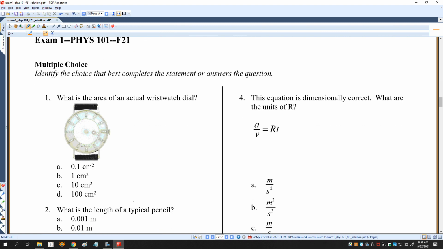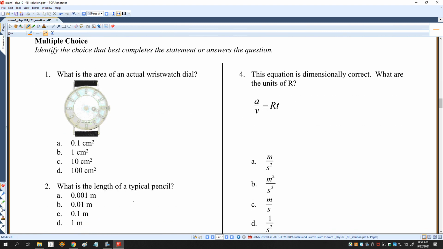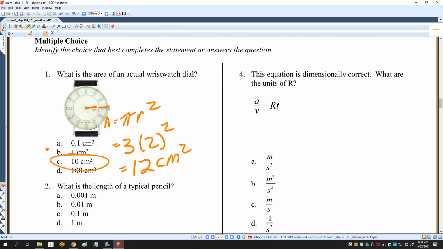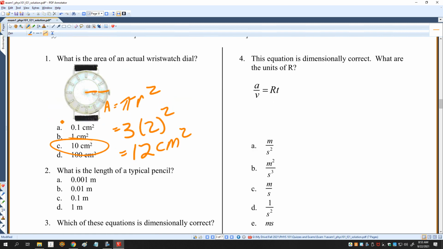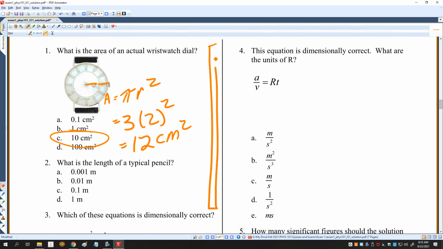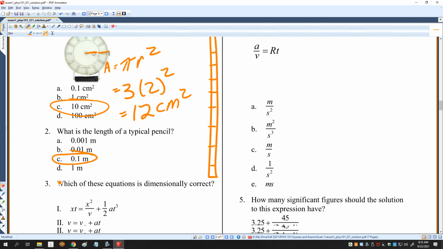All right, what is the actual area of a wristwatch dial? Okay, a wristwatch dial has about 2 centimeters in diameter. So if I say pi r squared, that is the area of a circle, that's 3 roughly times the radius, which is 2 squared. That's going to be 3 times 4, or about 12 centimeters squared. So I'm looking at C as the right answer. What is the length of a typical pencil? Typical pencil is usually about this distance, 1, 2, 3, 4, 5, 6, 7, 8, 9, 10, about 10 centimeters. 10 centimeters is 0.1 meters.